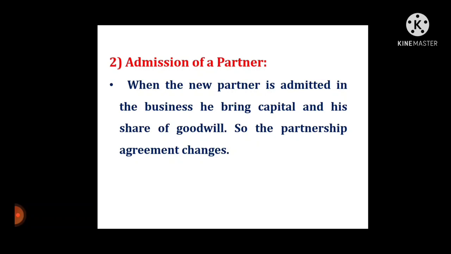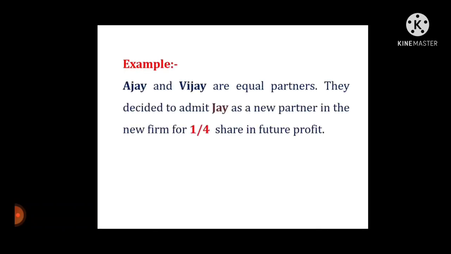Now this form we understand with the help of an example. Ajay and Vijay are equal partners. They decided to admit Jay as a new partner in the new firm for 1/4 share in future profit. In this example, the partners' ratio is equal, that is 1:1, and when the new partner is admitted he receives 1/4 share in future profit.